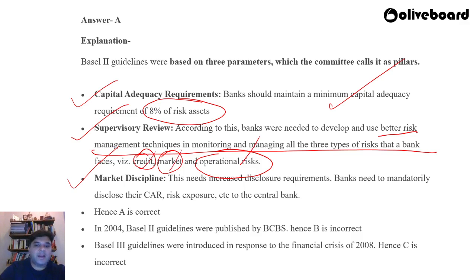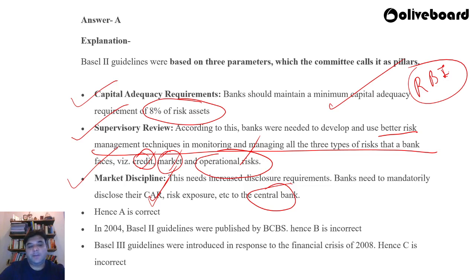The third pillar is market discipline. This needs increased disclosure requirements, right? The banks need to mandatorily disclose their CAR, risk exposure, and other details to the central bank. In India's case, that would be RBI. Okay, CAR is again nothing but capital adequacy requirement. So this complete disclosure should happen, and that too in a completely fair manner and in a timely manner, from the bank's side.